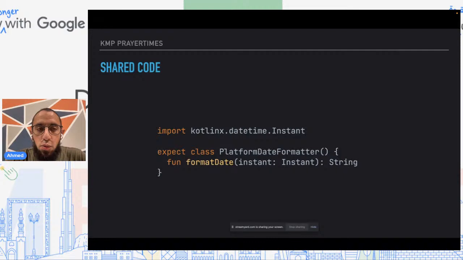The other way, using interfaces, is usually the more recommended approach, because it allows the native developers to actually implement the interface in the language that they are more comfortable with. However, in this case, we are using expect actual for various reasons. So this will become an important detail throughout this talk.